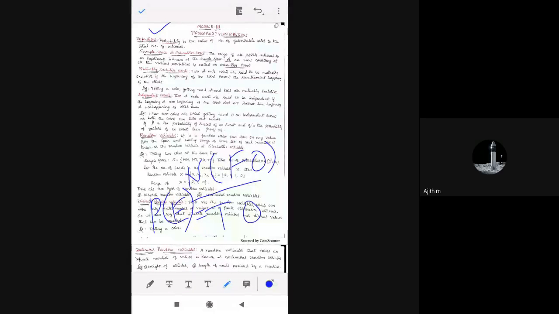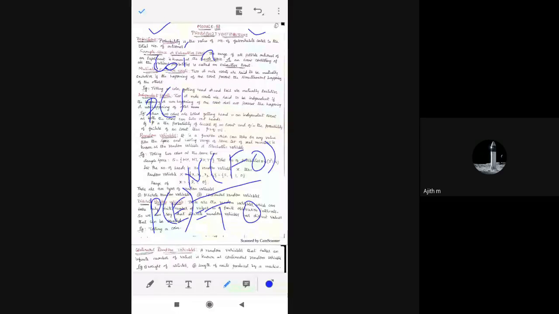So the definition of probability is the ratio of the number of favorable cases to the total number of outcomes. This is the basic definition, and I can also give an example. We have a coin, one coin. If you toss the coin, what happens? We'll get head or tail.